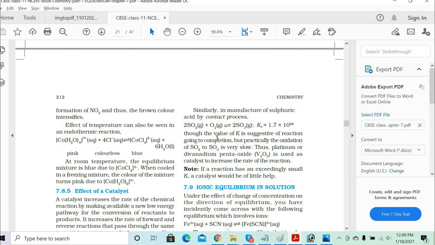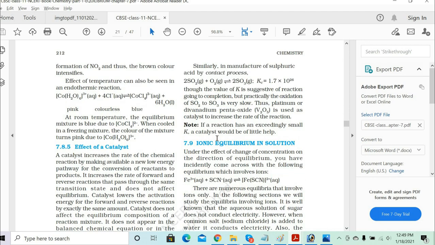Next, similarly, the manufacture of sulfuric acid by the contact process. Again, there is another important reaction for the contact process. You have a reaction of sulfur dioxide combining with oxygen to give sulfur trioxide gas, SO3. Here we have the Kc value 1.7 times 10 power 26. The value of K suggests the reaction goes to completion, but practically the oxidation of SO2 to SO3 is very slow. Thus platinum or divanadium pentoxide, vanadium pentoxide, is used as a catalyst to increase the rate of reaction.